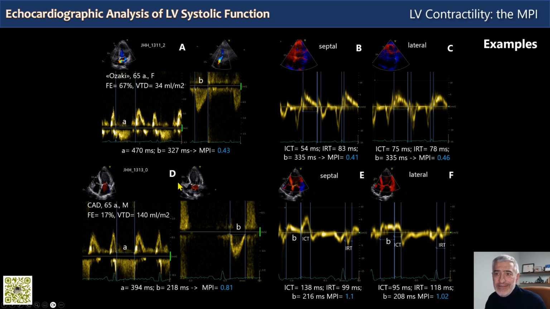And down here in D, the patient with dilated cardiomyopathy, you can see a very severe reduction of function, with an ejection fraction of 17%. We have the parameter A, which is 394 milliseconds, and ejection is 218, much less than the normal patient, the patient up here with normal contractility. And this takes us to an MPI of 0.81.